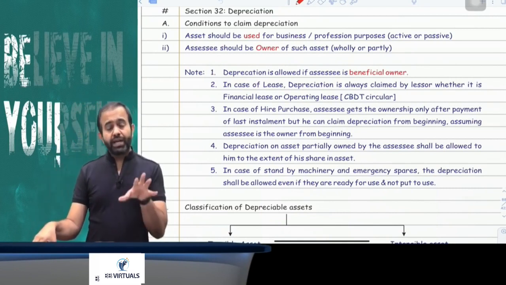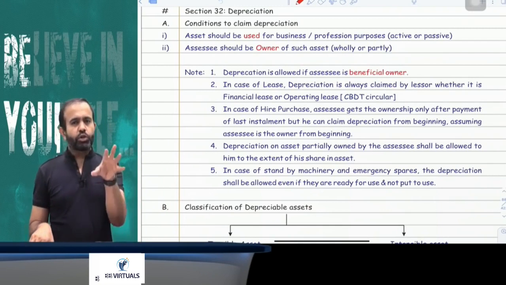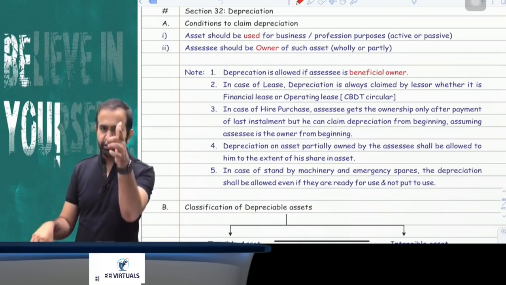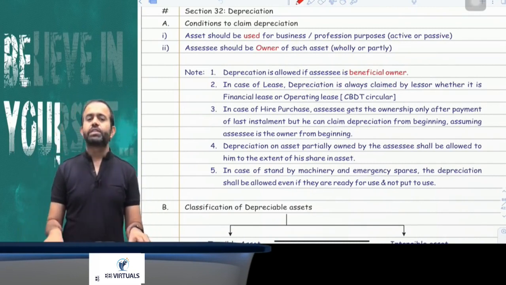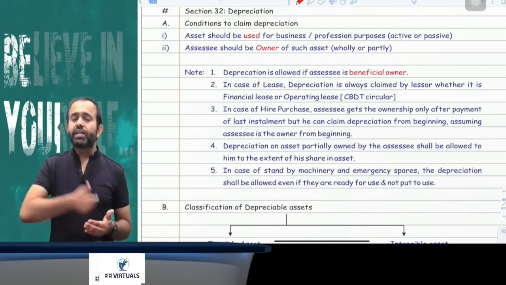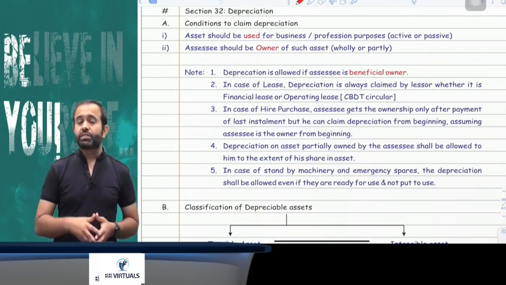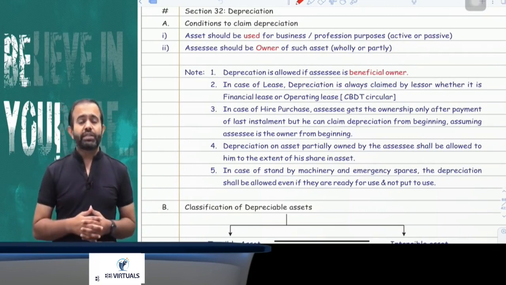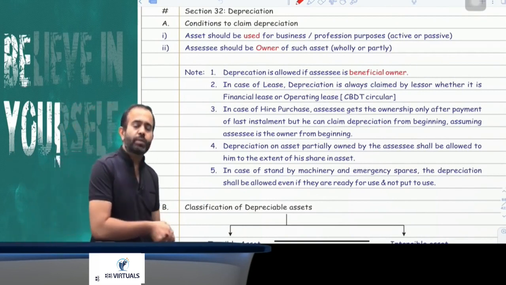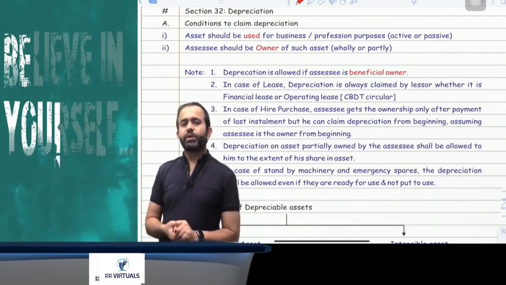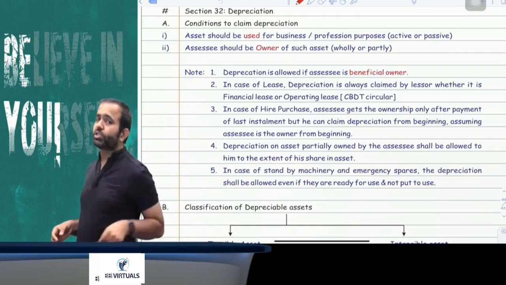Now if you partly own any asset, suppose one asset of 1 crore 50 lakh, 1 crore is invested by me and 50 lakh is invested by you, can you claim the depreciation on 50 lakh? The answer is yes, you can claim the depreciation on 50 lakh, since that asset is partly owned by you. Similarly, I can claim depreciation on my part of the asset. Now, in case of hire purchase, you become the owner only after payment of the last installment, but you can claim the depreciation from the beginning.